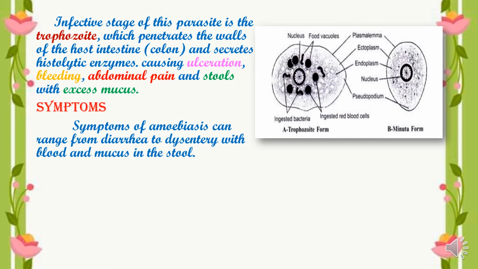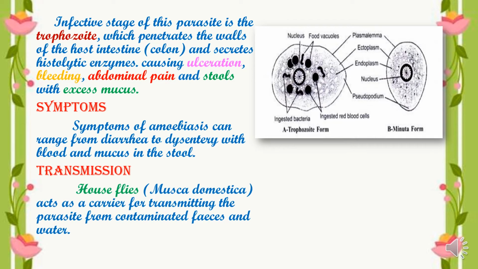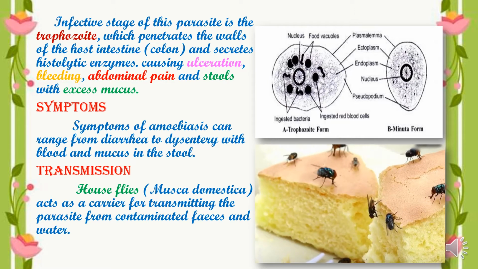What are the symptoms? The symptoms of amoebiasis can range from diarrhea to dysentery. Already we know whenever we have some problem in the intestine, it results in diarrhea and dysentery, and here mucus as well as blood is also seen in the stool. And how is this disease transmitted?